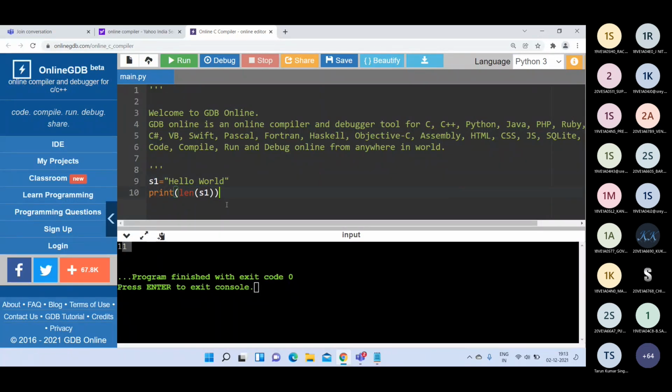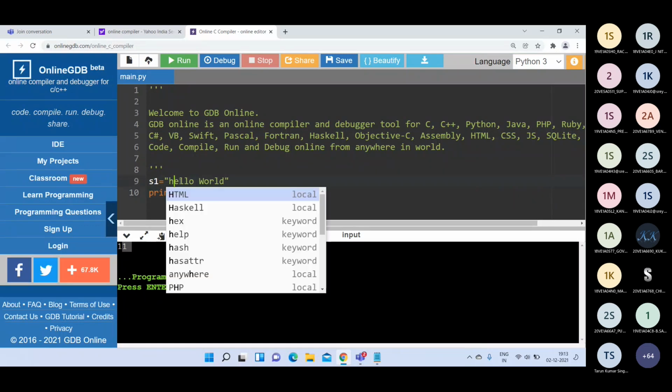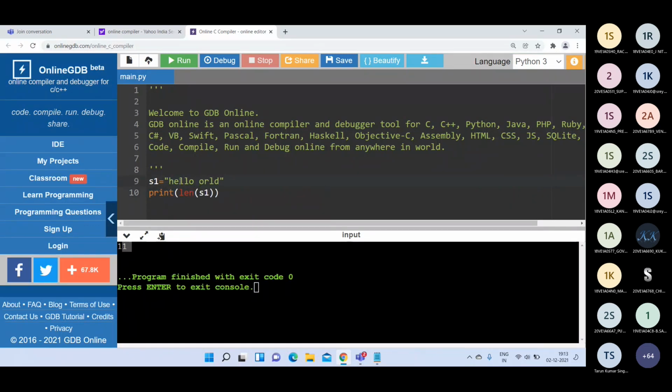Suppose I am writing small letters here, and this capital letter. Now I am writing print of s1 dot capitalize. This function will always capitalize the first character available in your string object. So this h will be converted into a capital letter. See here, Hello world.